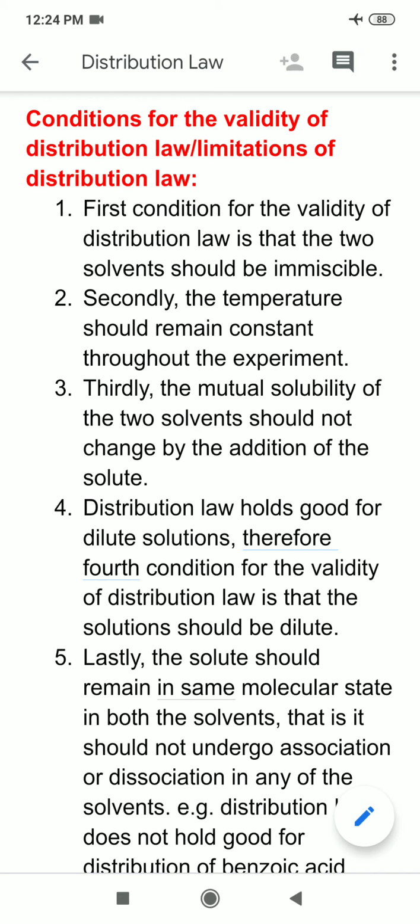Thirdly, the mutual solubility of the two solvents should not change by the addition of the solute. The meaning of this line is that when we add a solute to a pair of two liquids, then their mutual solubility should not change. It should remain as it was prior to the addition of the solute.